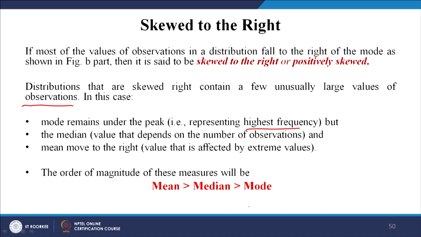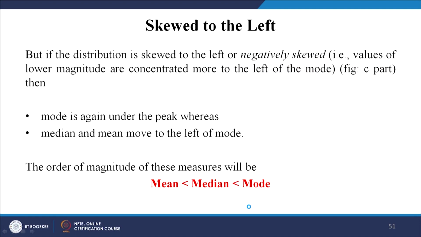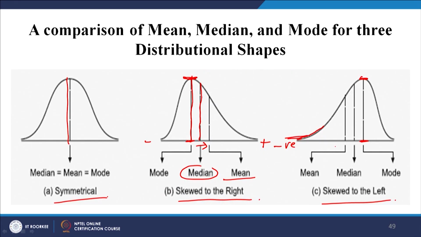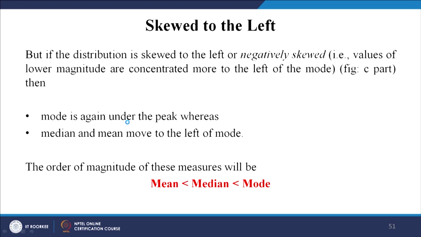But if you look at the other side, which is skewed to the left, in such a condition, what is happening? If the distribution is skewed to the left or negatively skewed, the lower magnitudes are concentrated more to the left of the mode. Okay. So, left of the mode, this side. The mode is again under the peak as usual, mode does not change, but the median and mean now move to the left. So, the order of magnitude now becomes mode is greatest, then median, and then followed by the mean. Okay. So, this is how it looks.